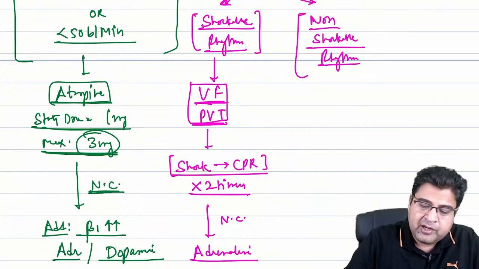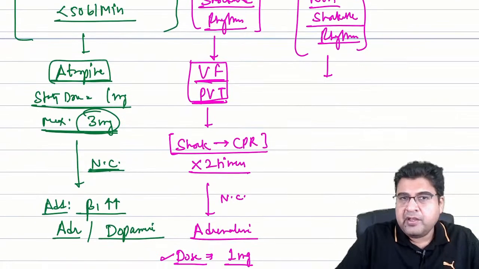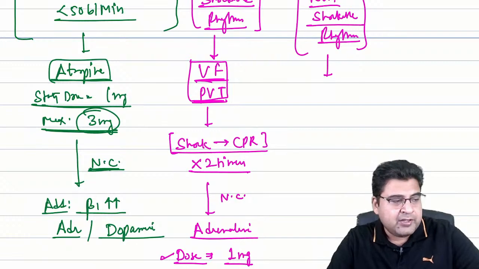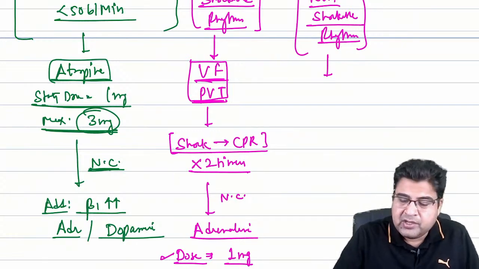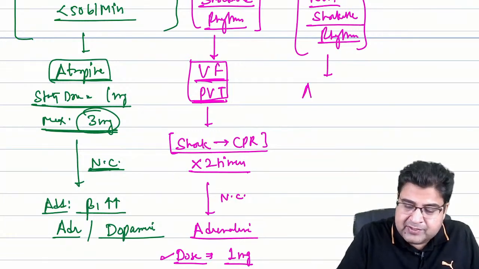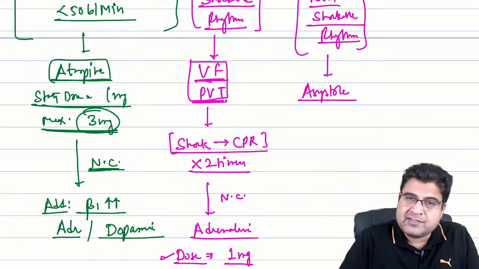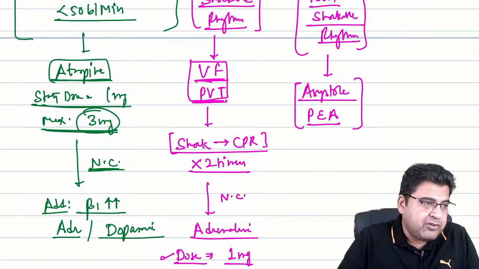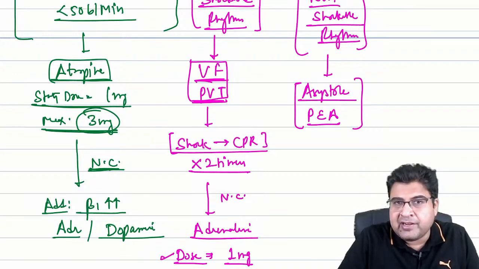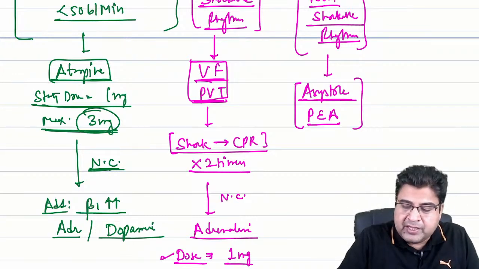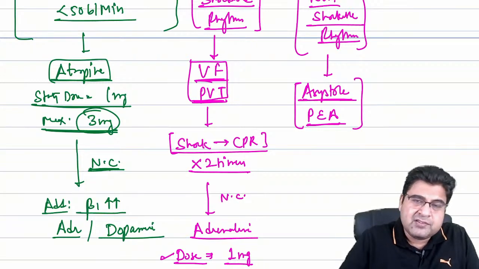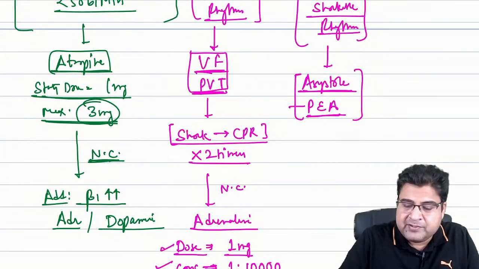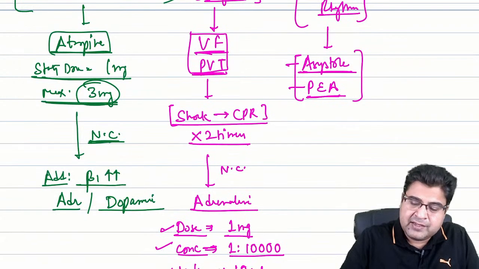Now, if a patient comes to you with a non-shockable rhythm and is suffering from cardiac arrest, then the presentation is asystole, where the patient will come to you with zero systole. The second is that the patient can come to you with pulseless electrical activity. So there are two presentations, asystole and pulseless electrical activity.